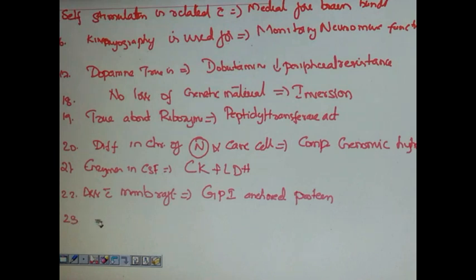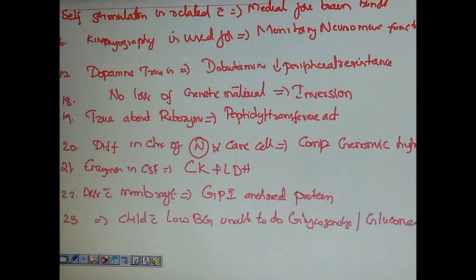A clinical scenario was given: child with low blood glucose, unable to do glycogenolysis or gluconeogenesis. What is the missing enzyme?